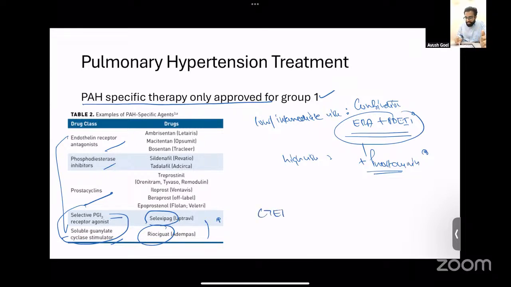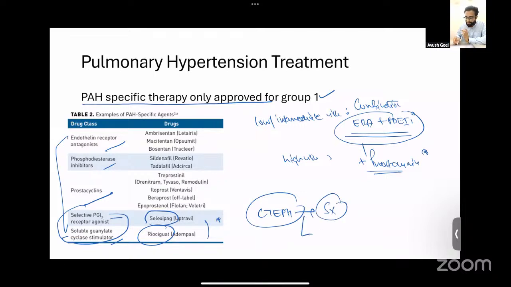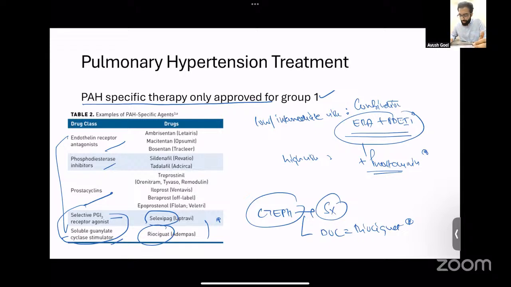Lastly, talking about CTEPH, that is type 4 pulmonary hypertension that occurs because of recurrent pulmonary embolisms, the treatment of choice is surgery. That is the treatment of choice, whereas the drug of choice is riociguat. The first line treatment would be surgery, pulmonary endarterectomy. But if surgery cannot be done, then what you can use is riociguat. So this is all about the different topics I wanted to cover in this quick revision video.